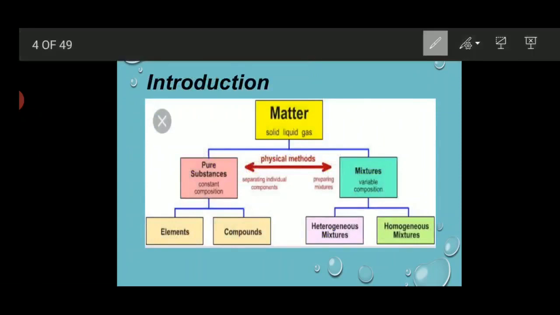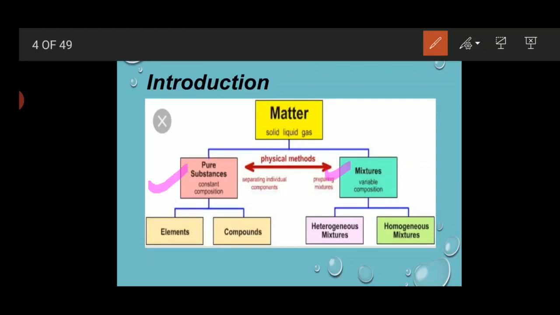As we all know, in class 9 we discussed metals, and we also learnt about the classification of matter. On the basis of chemical properties, matter is divided into 2 parts, that is pure substance and mixture.